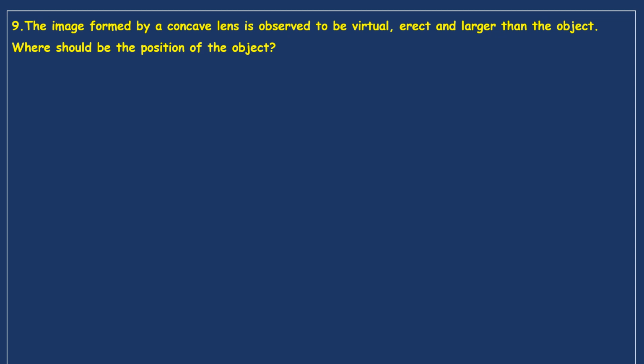See, my dear friends, if an object is at infinity, we know that the image is formed at the principal focus. If the object is brought towards a lens, then automatically the distance of the image moves away from the lens. Now we'll see the answer.